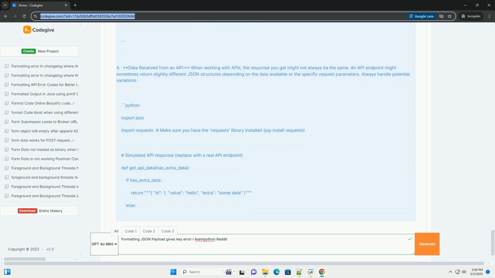Be aware of API changes. When working with APIs, be prepared for potential changes in the API response format. Handle variations gracefully. Logging is crucial. Log errors and warnings so you can track down issues and improve your code's robustness. Validation is your lifesaver. By following these guidelines, you'll be well equipped to handle key error exceptions and write more robust and reliable Python code for processing JSON data. Remember to tailor your approach to the specific requirements of your application. Good luck.